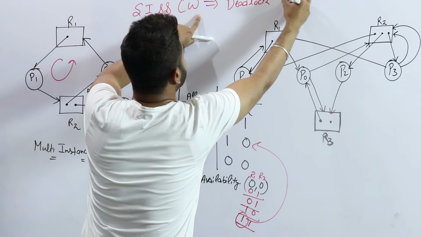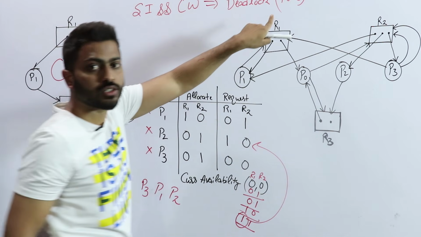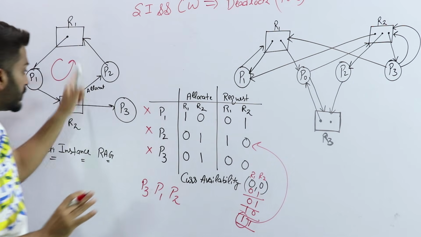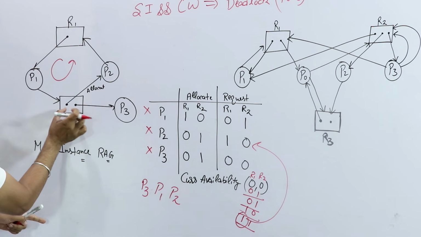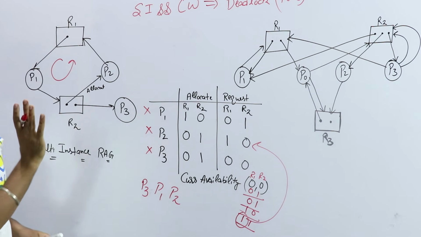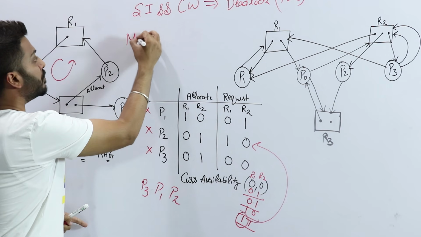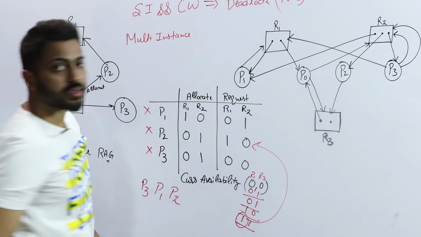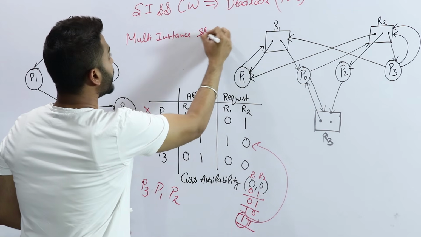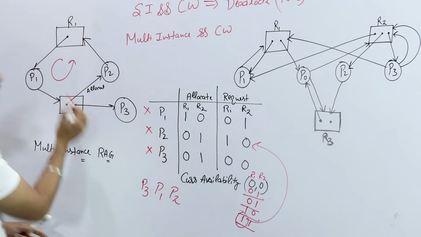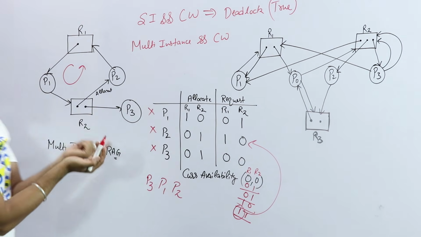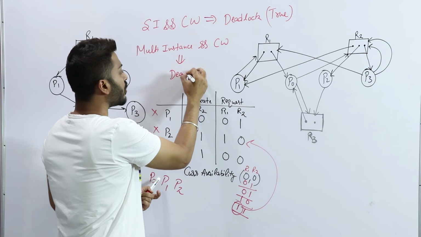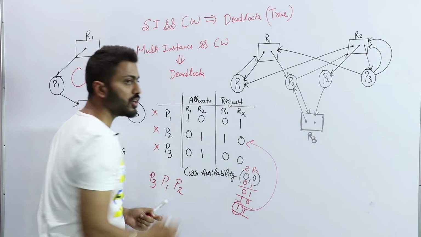Yes, it is true. In all the cases it will be true. But here the system is multi-instance. I am having two instances of R2. So if the system is multi-instance and there is a circular wait. Is there a circular wait? Yes. In this diagram I am having the circular wait. So can I say there will always be a deadlock?